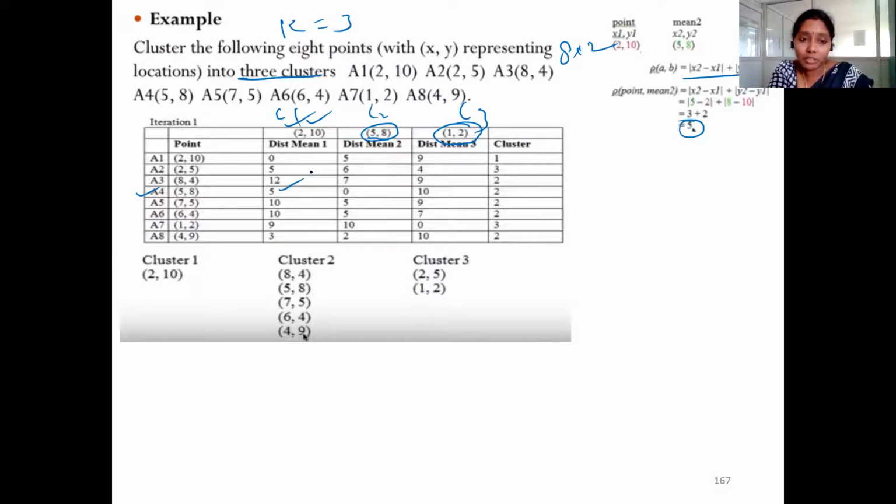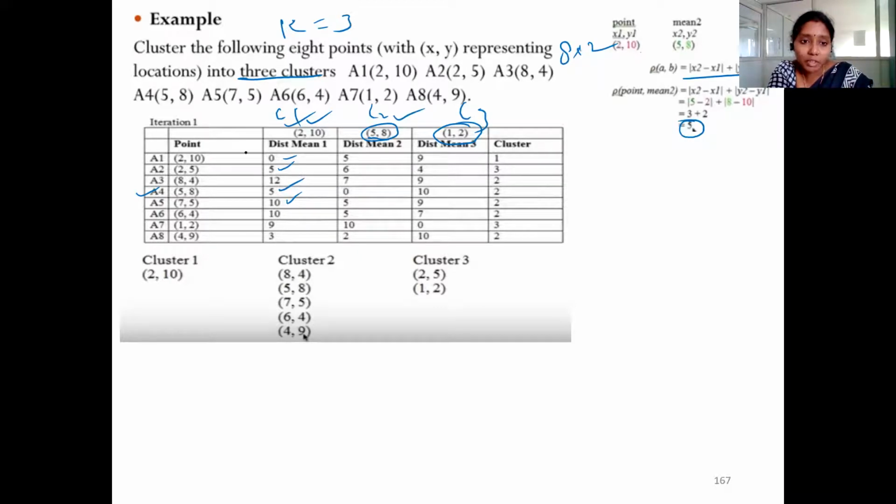Like this, we need to calculate the distance between each and every point with the mean. So distance between 2, 10 and 2, 10 is 0, obviously. Similarly, distance between 2, 5 and 2, 10 is 5. And distance between 7, 5 and 2, 10 is obtained as 10. You can have your own calculation. Similarly, we need to calculate the distance between each and every point to the second mean.